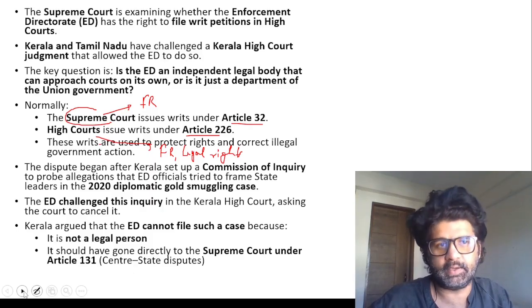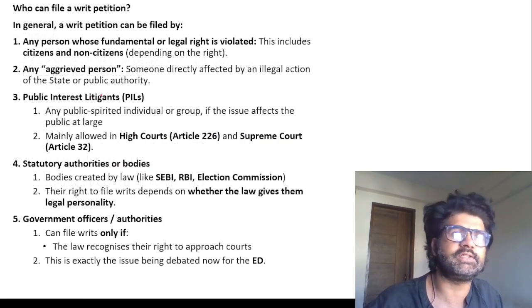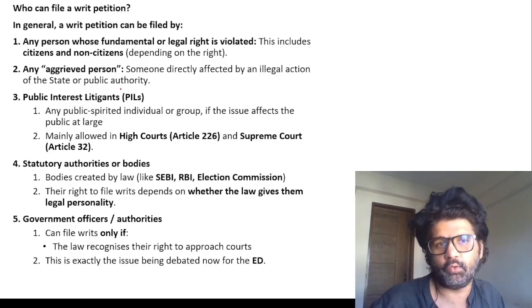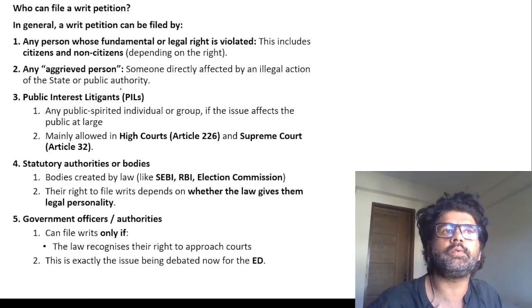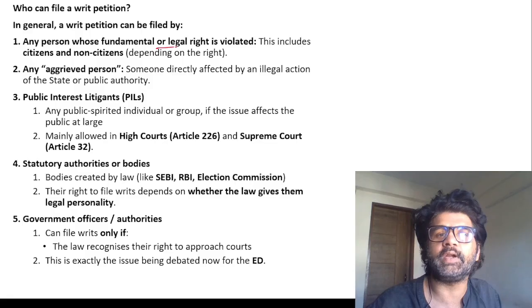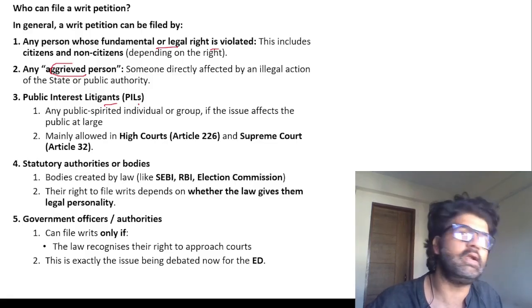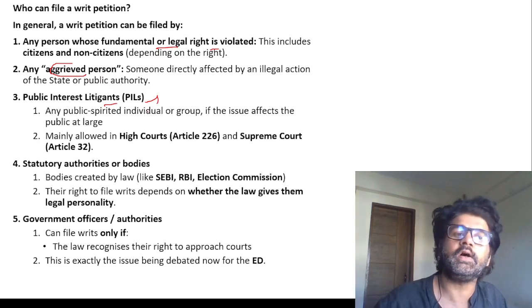So writ jurisdiction. Who can file a writ? Let's say, what is a writ? A writ means habeas corpus, mandamus, etc. My fundamental rights are violated. To ensure restoration of fundamental rights, I will file a writ petition in the Supreme Court or High Court. So who can file? Any person whose fundamental right or legal right is violated, any aggrieved person. Public interest litigation, I can file on behalf of a third person.